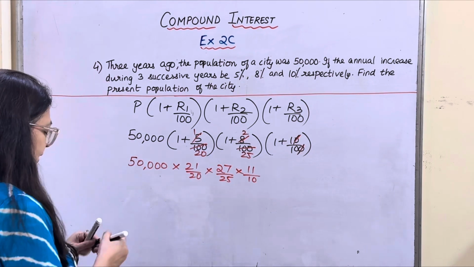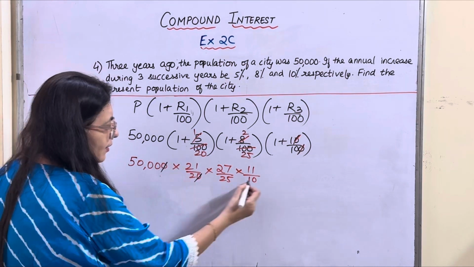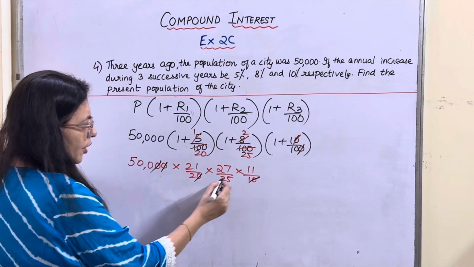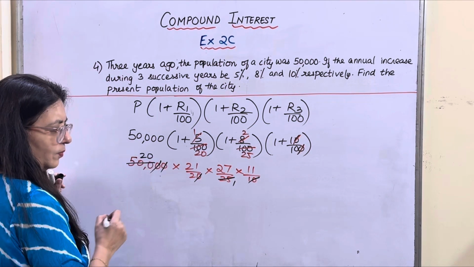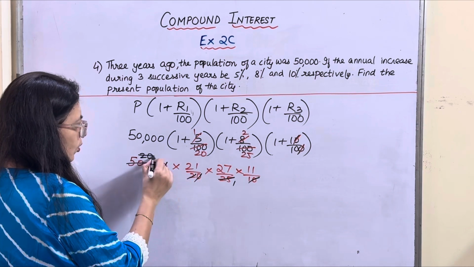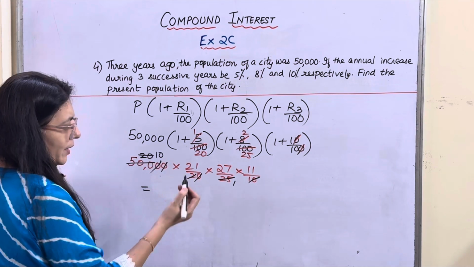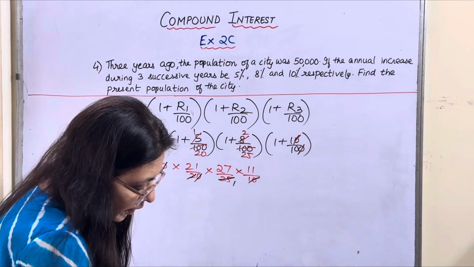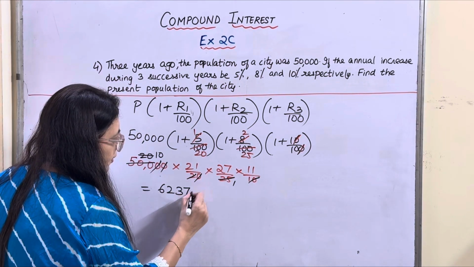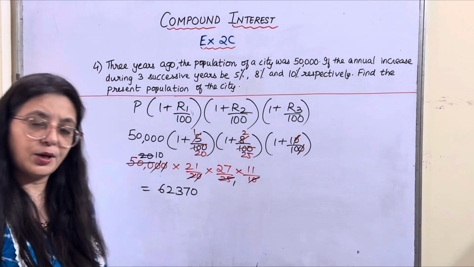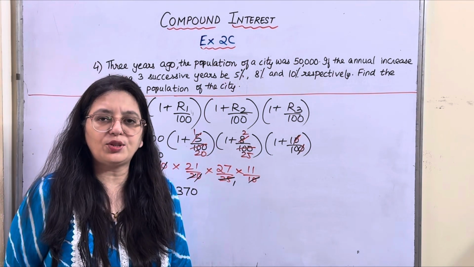Okay, now let's cancel. 0 and 0 gets cancelled, 0 and 0 gets cancelled, 25 ones are 25, 25 20s are 500. Then 2 10 times. Now multiply 21 into this, so the answer is 62,370. I hope it's clear. Come on, let's go to the next one.